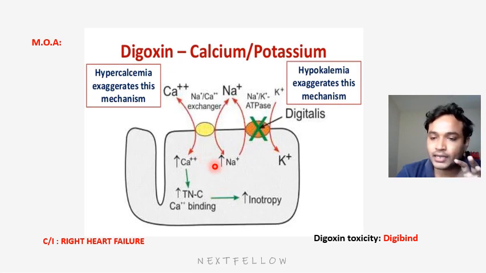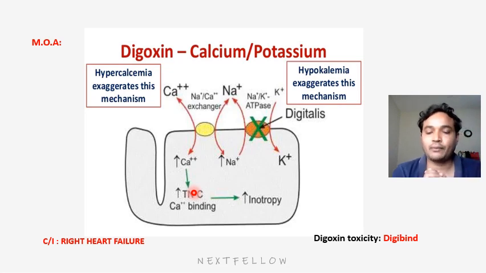When normal cardiac depolarization happens, more calcium is released from the sarcoplasmic reticulum. Normally calcium is helpful for contraction. When more calcium is released, more contraction happens, thereby increasing contractility, that is inotropic. So the MCQ answer will be sodium potassium ATPase.